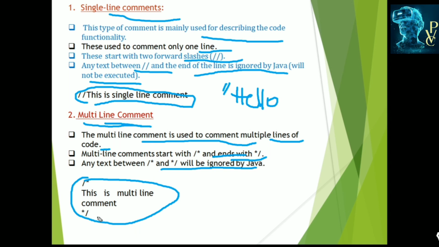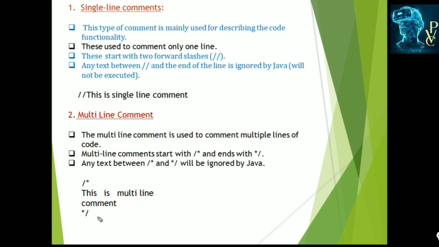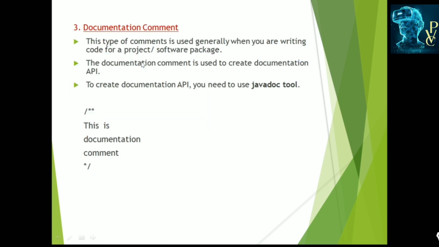And another type is the documentation comments. These are generally used when we are writing the code for a project or software package. In those situations only we can use the documentation comments. And these comments are used to create the documentation API. The links which we have to use in the program or project which we are designing can all be specified in the documentation comments.